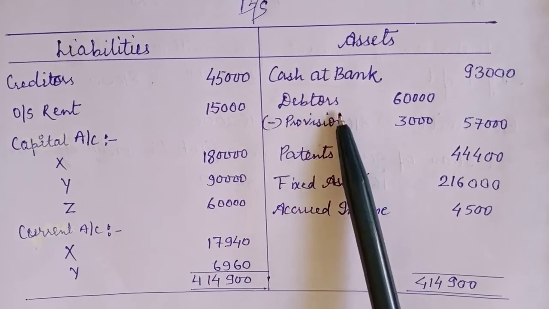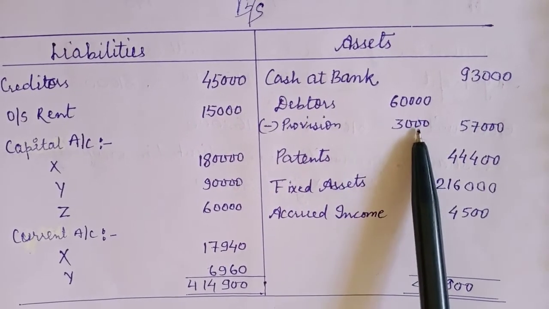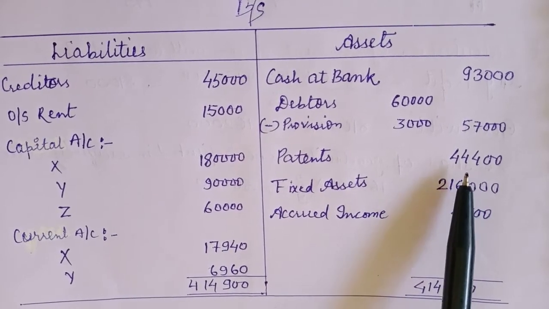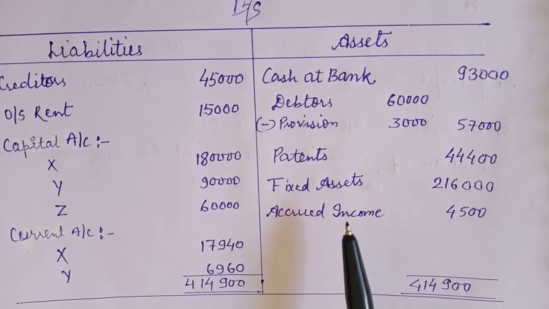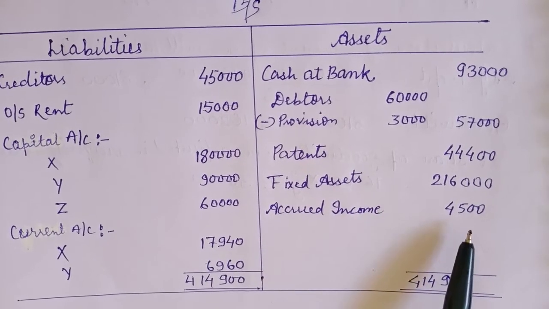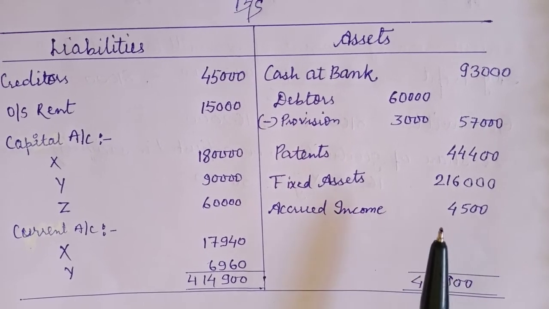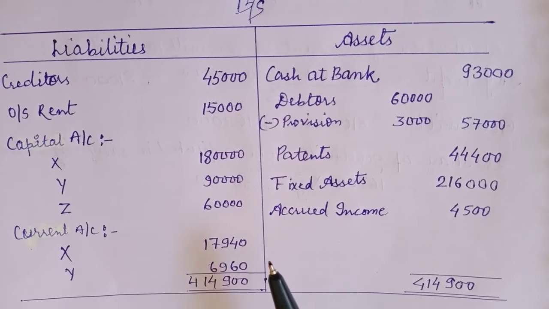Then debtors minus provision 57,000, because the new provision is 3,000. Patents 44,400. Then fixed assets 2,16,000, and accrued income, which in the revaluation we have recorded, 4,500. And the cash at bank will be adjusted for how much has been brought.